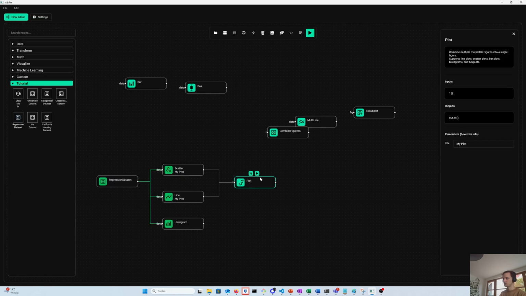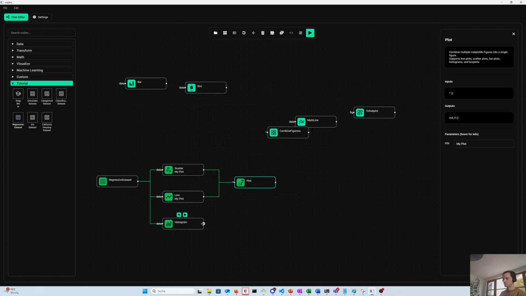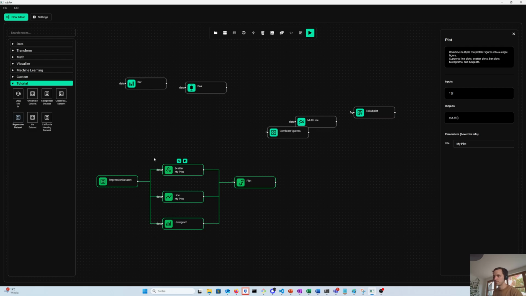So combine it in the plot, and that's what you get. The scatter and the line plot together. If you also want a histogram in there, we can do that. It's going to be a bit weird, of course. But anyway, that's how you combine plots easily.